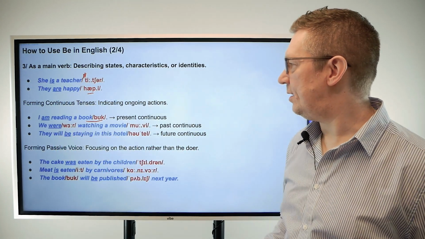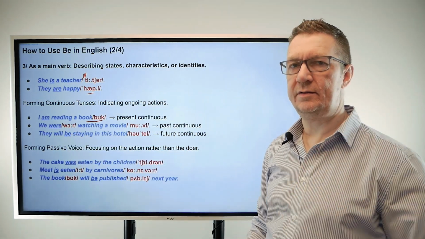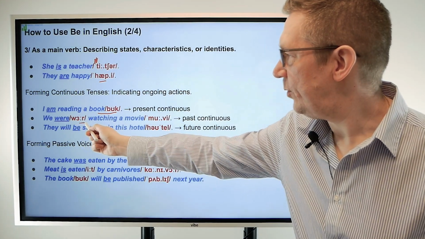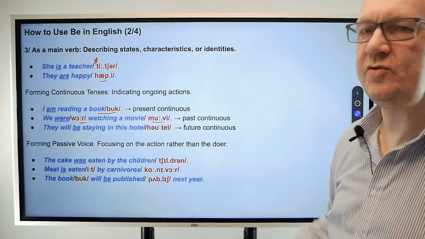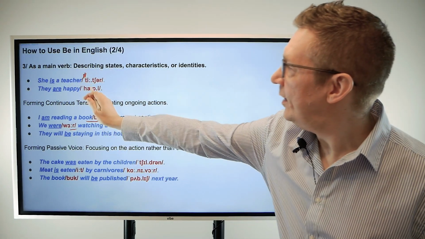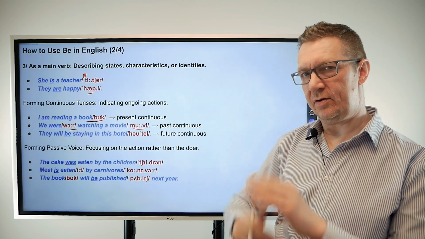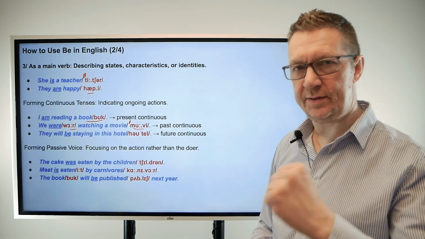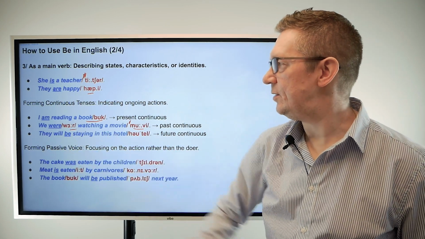We were watching a movie, past continuous. We were in the past. We were watching a movie. And again, were, we've seen that word on the last slide, and we've got this word movie. Ooh, again, like teacher, this ooh has the double dots and it makes it longer. Movie. Okay, and again, this is where it starts. This is where the strength is. Okay, past continuous. So let's have a look at the future continuous.